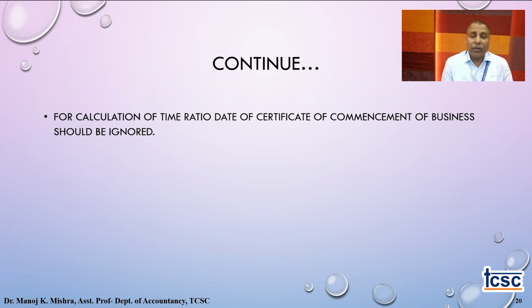Commencement means I got the certificate of incorporation but continue as a company after some time. But the calculation of profit and loss, the division of expenses and income, has already started the moment I got the certificate of incorporation.